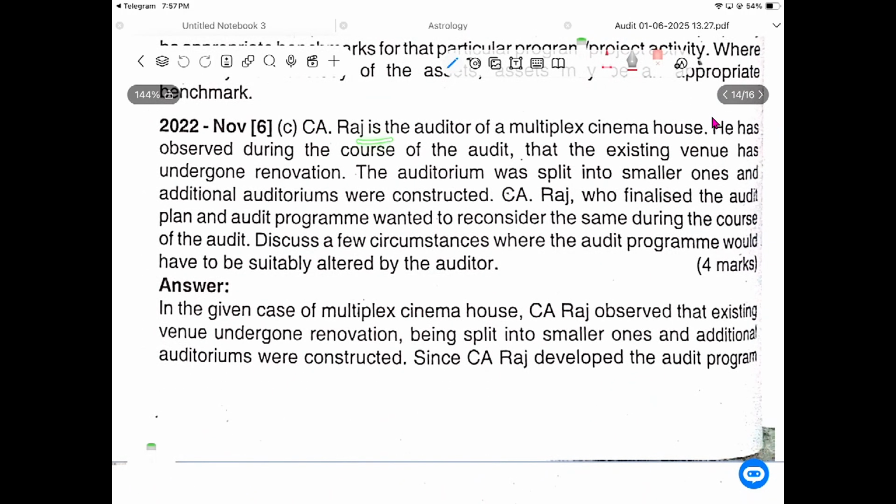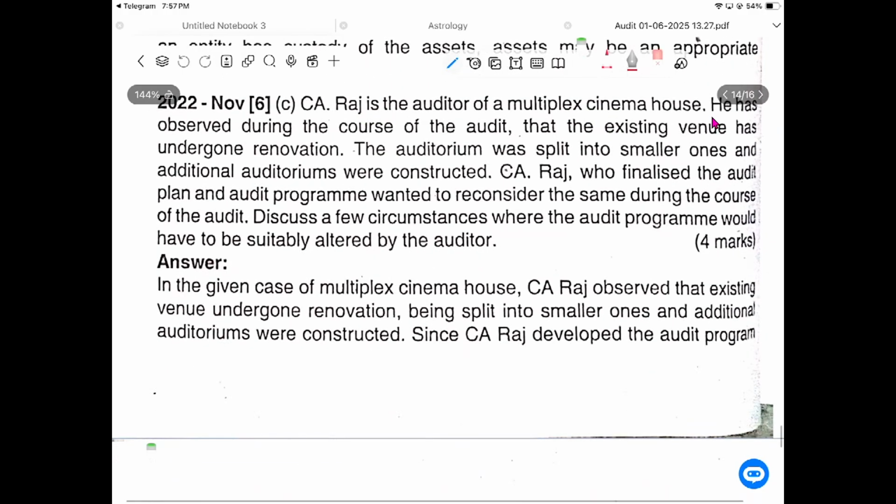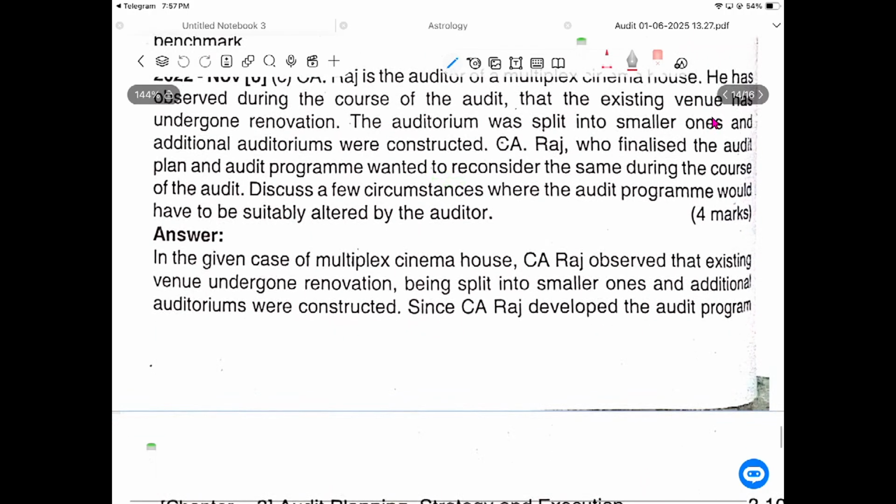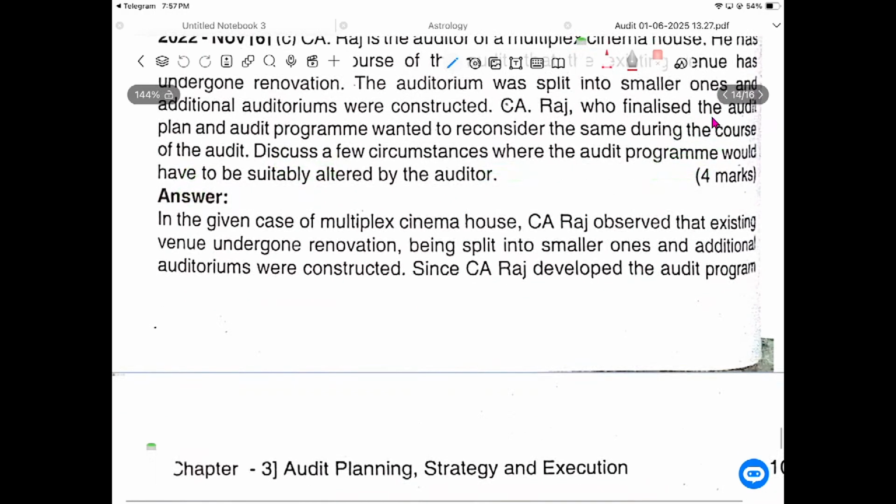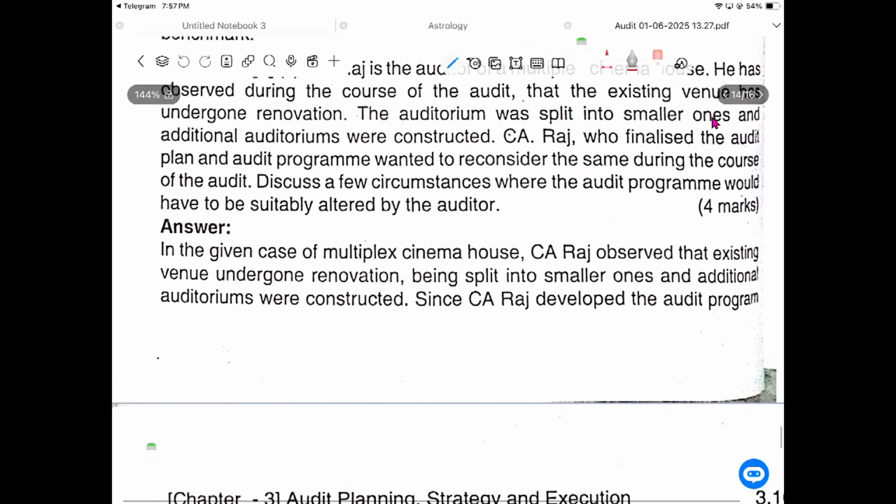Raj is an auditor of a multiplex cinema house. He has observed during the course of audit that its existing venue has undergone renovation. The auditorium was split into smaller ones and additional auditoriums were constructed. Raj has finalized the audit plan and audit program, and wants to reconsider the same during the course of the audit. Discuss a few circumstances where the audit program would have to be suitably altered by the auditor.